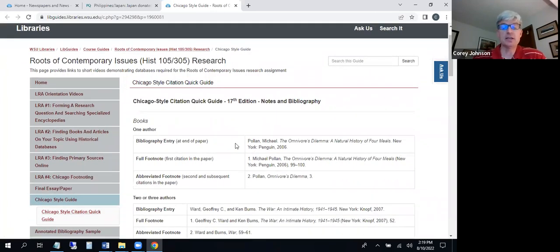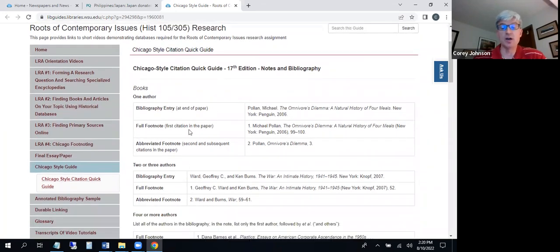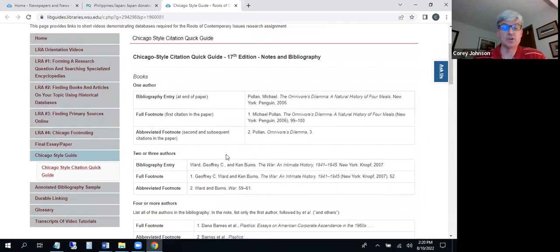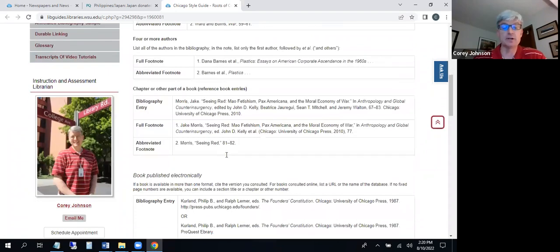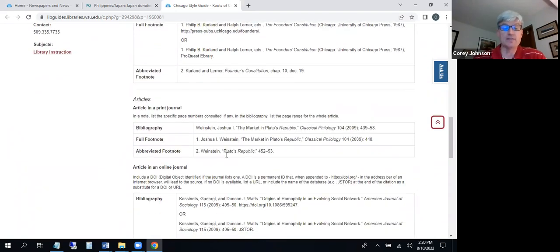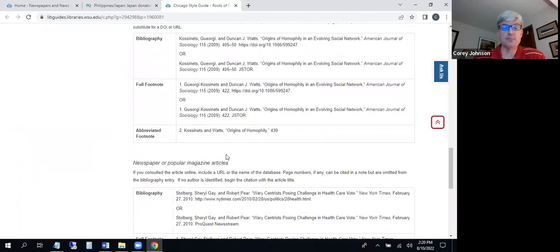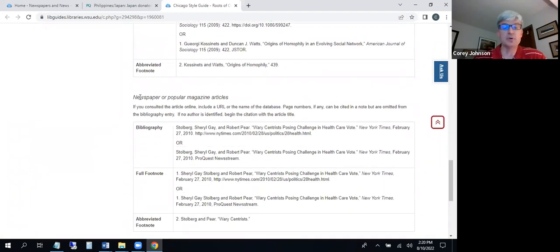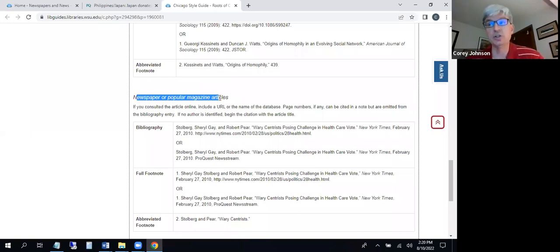It contains Chicago citation information as well, which you'll see I'm mousing over right here. And if I scroll down a ways, I can find some basic information about newspaper and popular magazine articles, and how those citations should look in Chicago style.